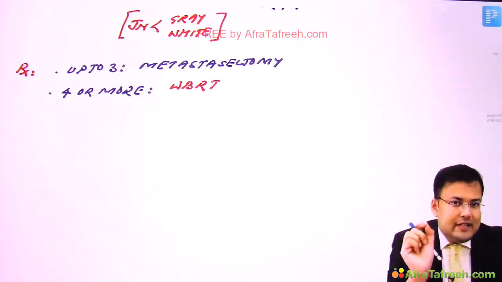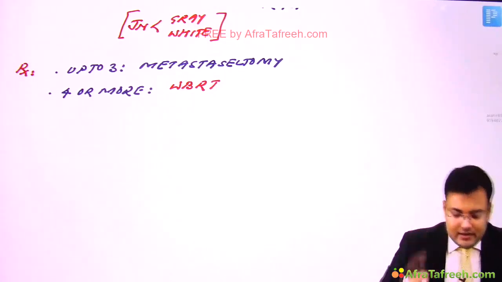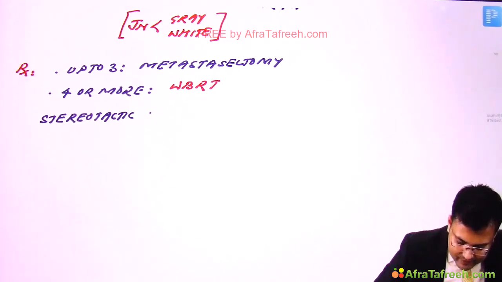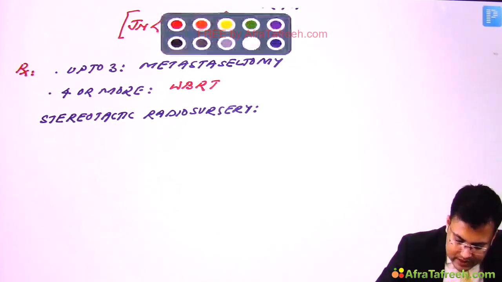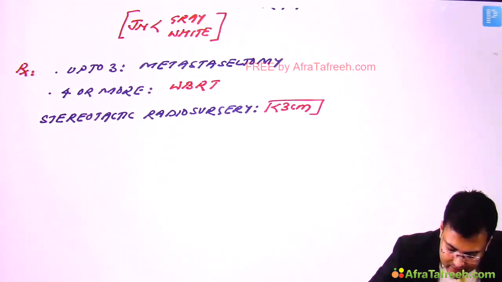Whenever the size of brain metastasis is less than 3 centimeter, we can go for stereotactic radiosurgery. This is a question. So stereotactic radiosurgery can be used, but the size should be less than 3 centimeter.